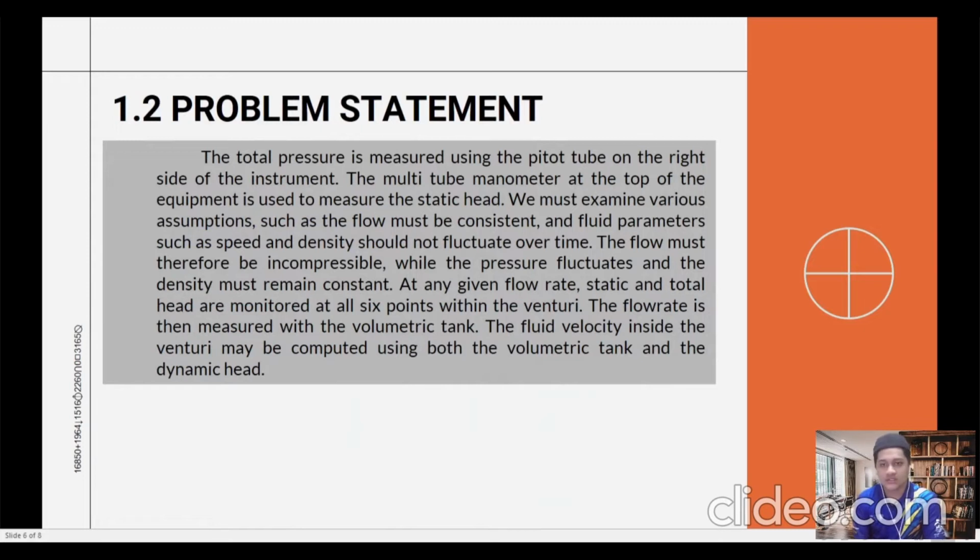The total pressure is measured using the pitot tube on the right side of the instrument. The multitube manometer at the top of the equipment is used to measure the static head. We must examine various assumptions, such as the flow must be consistent and fluid parameters such as speed and density should not fluctuate over time.